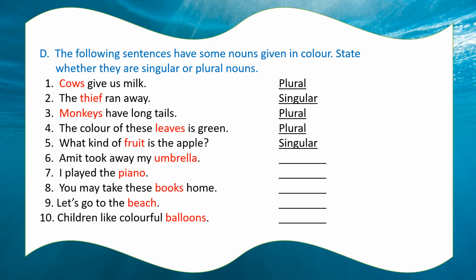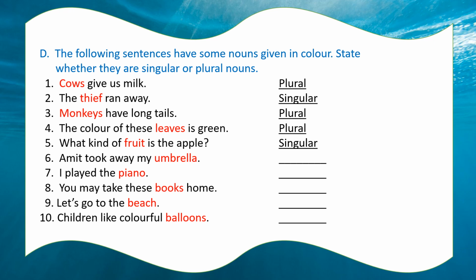So in the first sentence, cows give us milk. The word cows is a noun, right? It is a colored noun, so we have to tell which number form is there. So cows, S is added. It's not talking about one cow, means more than one. Cows. So it is a plural form.